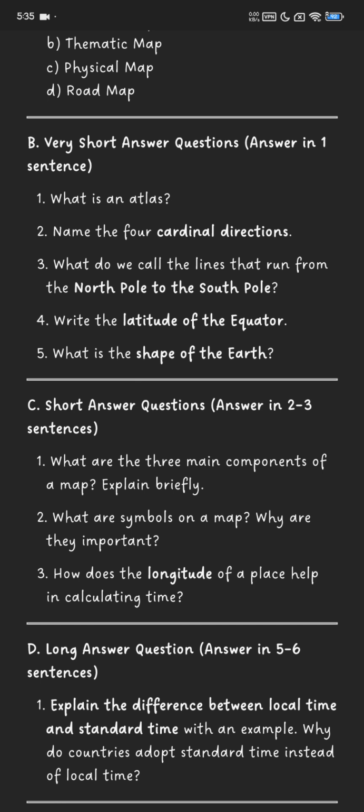Section C. Short answer questions. Answer in 2 to 3 sentences. What are the 3 main components of a map? Explain briefly. What are symbols on a map? Why are they important? How does the longitude of a map help in calculating time?